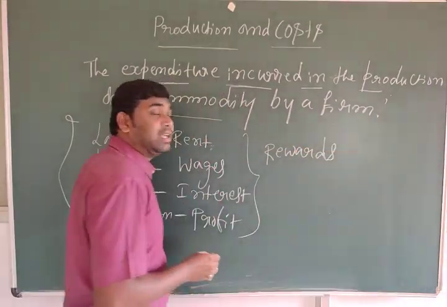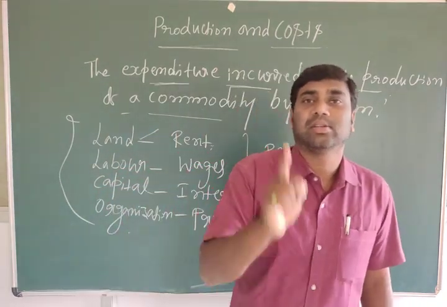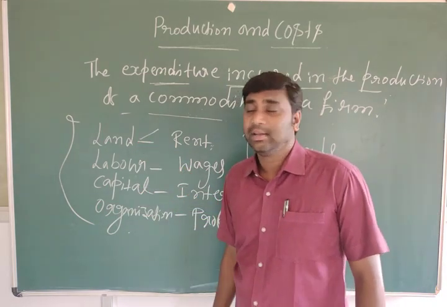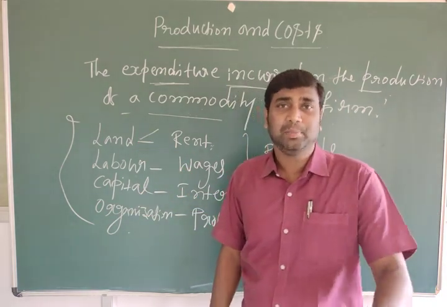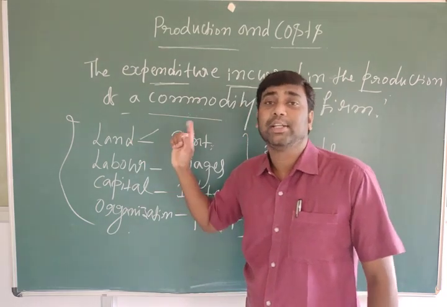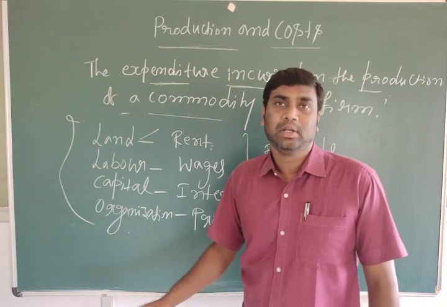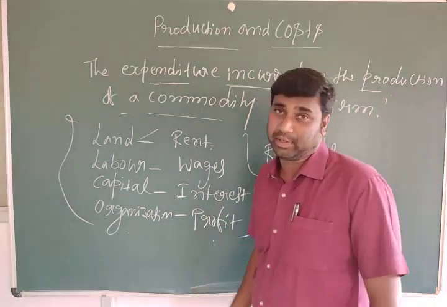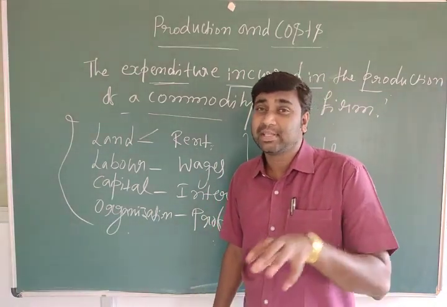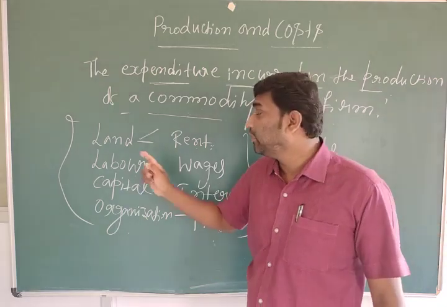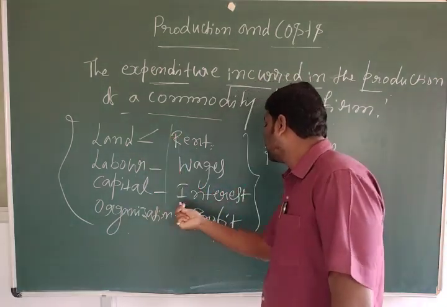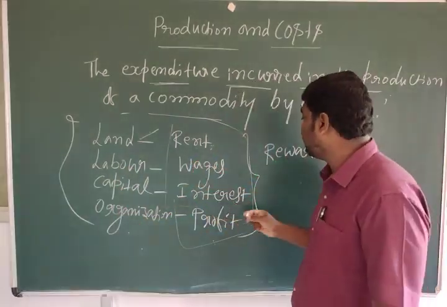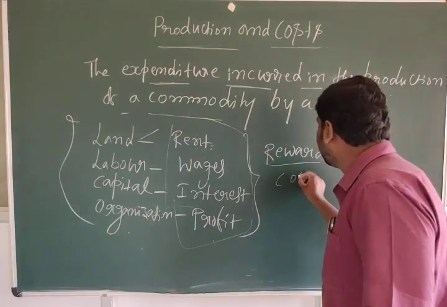These rewards are considered as cost to the firm. When the firm uses these factors to produce a commodity, they must pay for them, in the form of rent, wages, interest, profit. That is the expense incurred in the production of a commodity by a firm. When the firm provides these rewards to land, labor, capital, organization, this expense is called reward, and it is also nothing but cost.